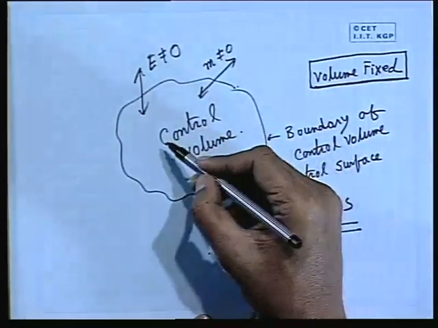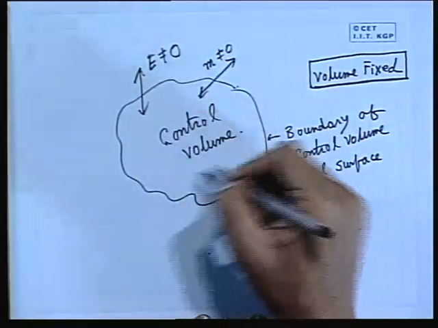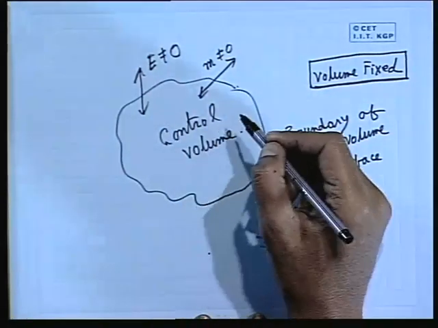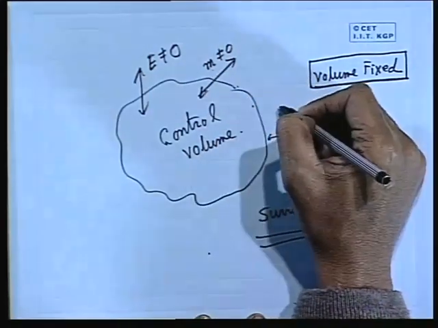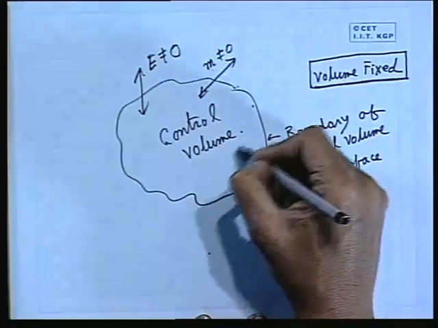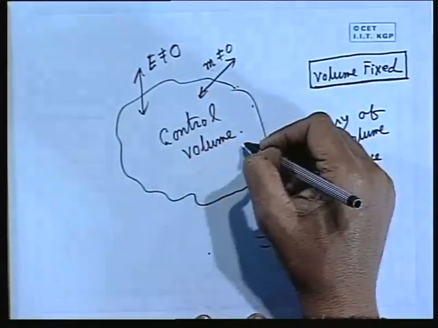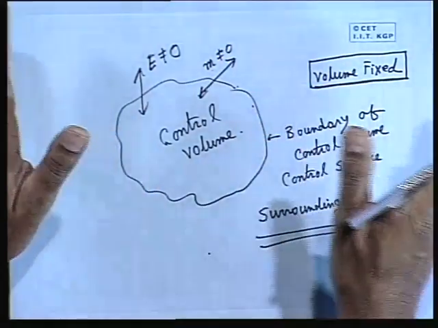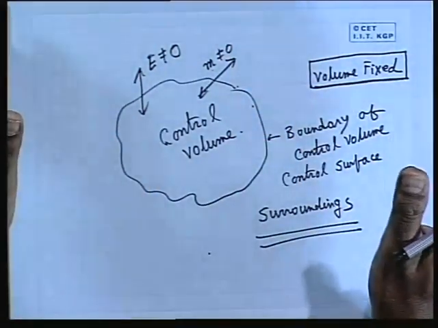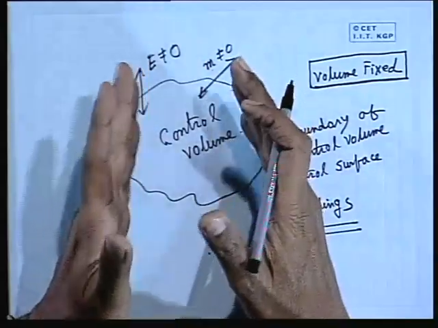So, therefore, you see the total mass of the control volume may go on changing, but under certain conditions it may so happen the mass coming in and mass going out become equal to each other, so that the mass of the control volume remains the same. In that case, in which way does it differ from the control mass system? Identity. Very good.